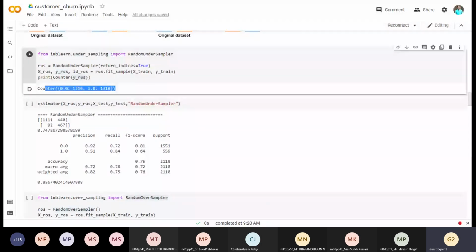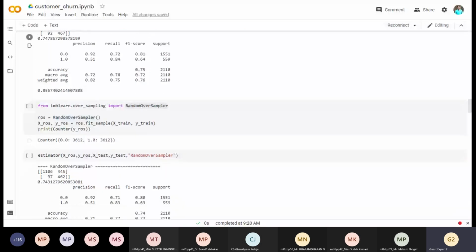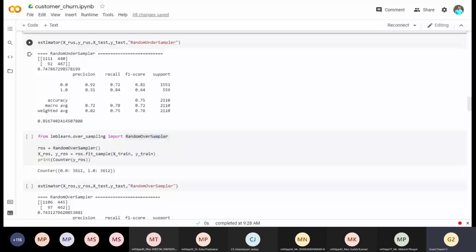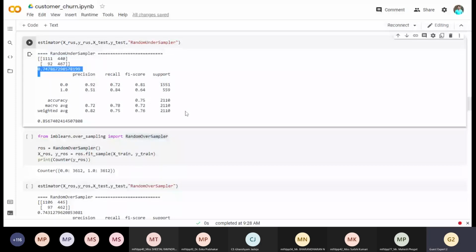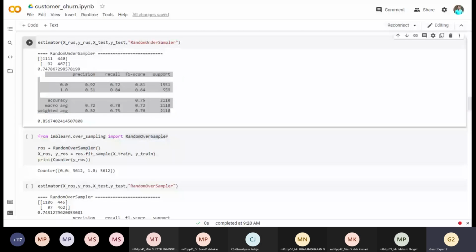The same way you can use the undersampler. This is my confusion matrix. This is my model accuracy. This is my classification report. Now see, one thing is very, very important. Whenever you are dealing with an imbalanced classifier, or whenever you are going for different metrics like precision and recall, there are some theories about when to use precision and when to use recall.